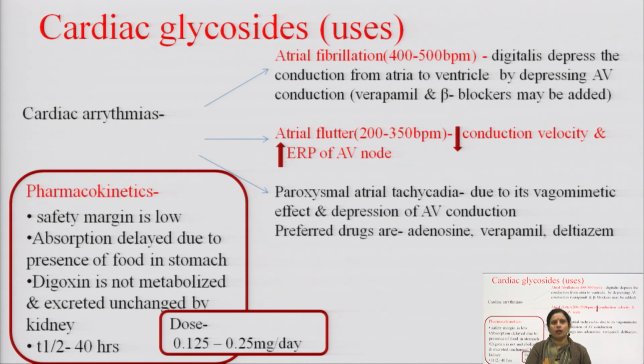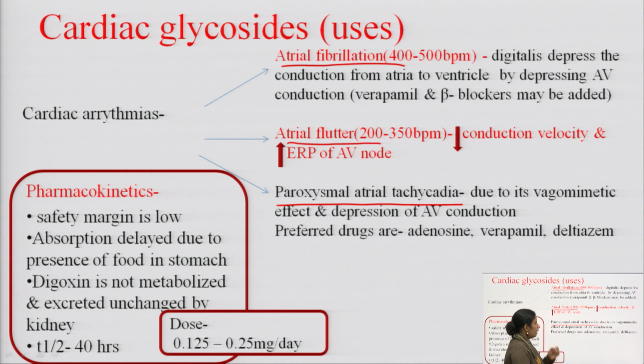Cardiac glycosides are also used in the cardiac arrhythmia like atrial fibrillation, atrial flutter and paroxysmal atrial tachycardia. Atrial fibrillation means the atria beat about 400 to 500 beats per minute. That means atria contract and relax in 1 minute about 400 to 500 times. ठीक है, so digitalis depresses the conduction from atria to ventricle.